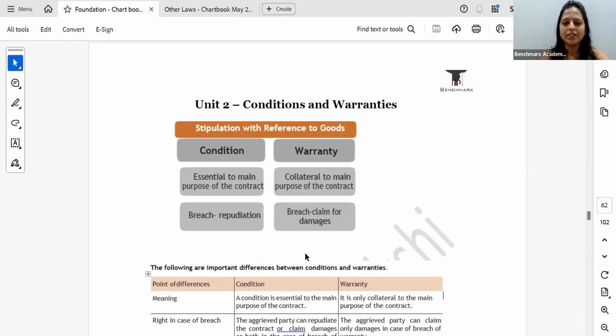Now, condition and warranty. What is condition? That is the essence of the contract, the reason why I'm entering into the contract. It is my condition. But once I've entered into the contract, if something else is missing, which is not the essence of the contract, then it is called a warranty.